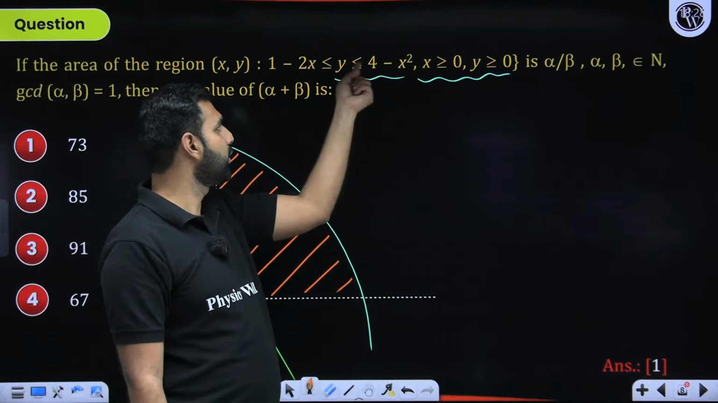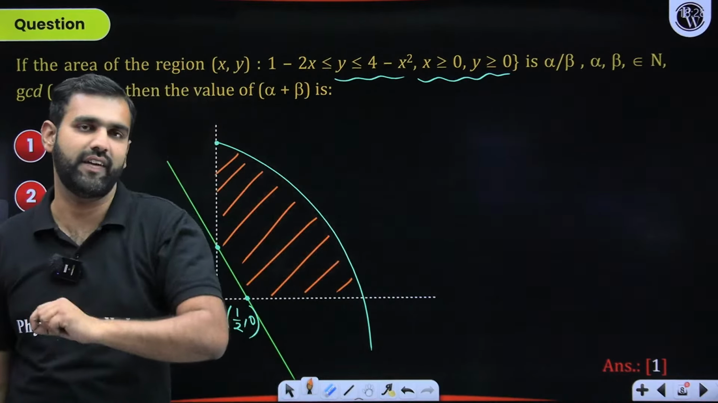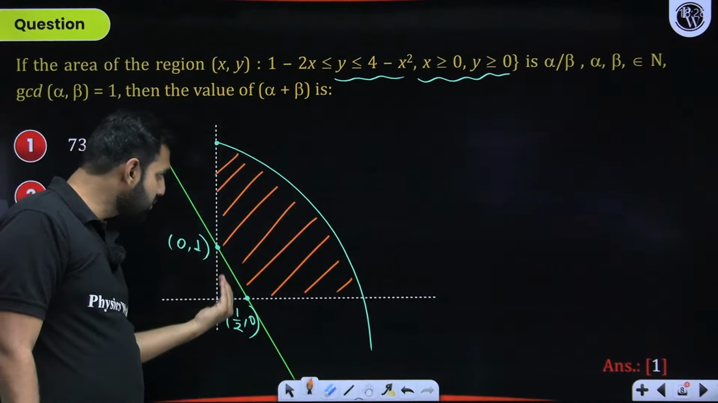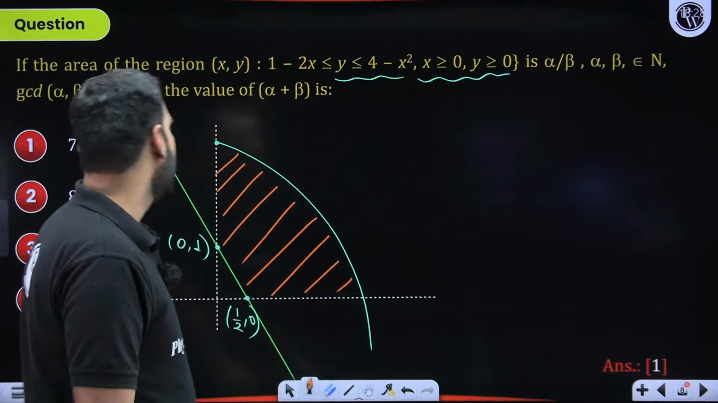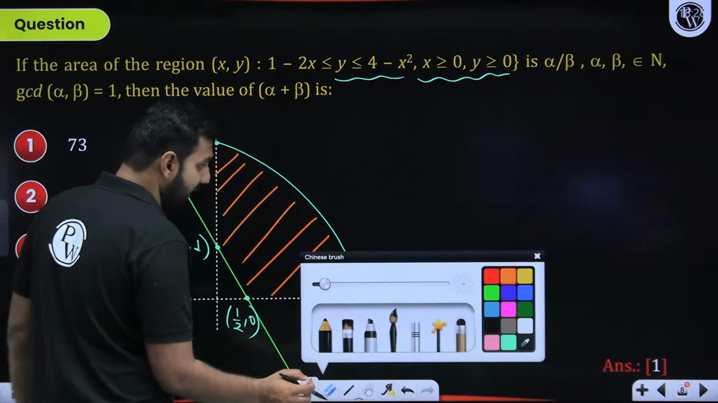0, 0. So 0 is less than or equal to 4. That clearly satisfies it, which means the region inside the parabola needs to be considered. Can I move ahead from here? Now, when I try to solve this question, can I not solve it like this?